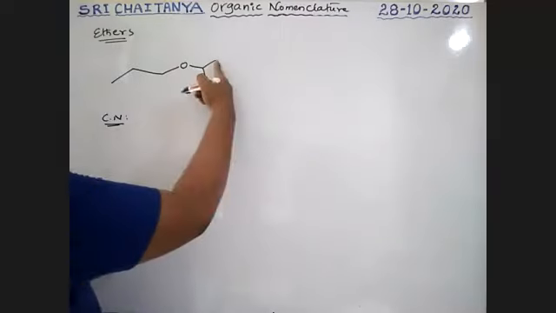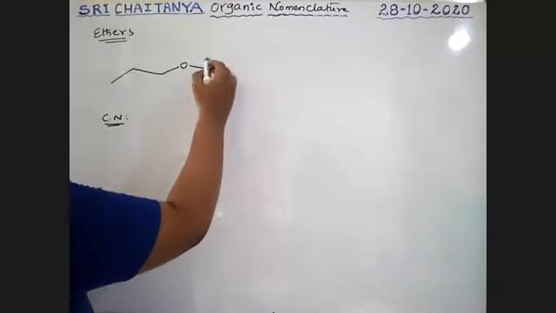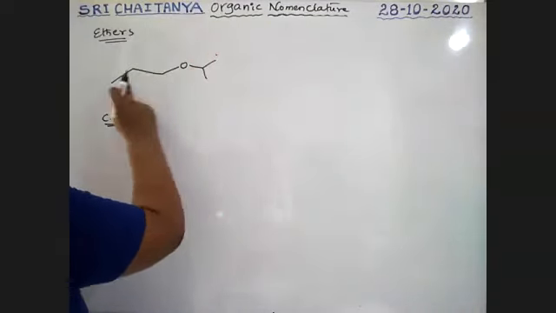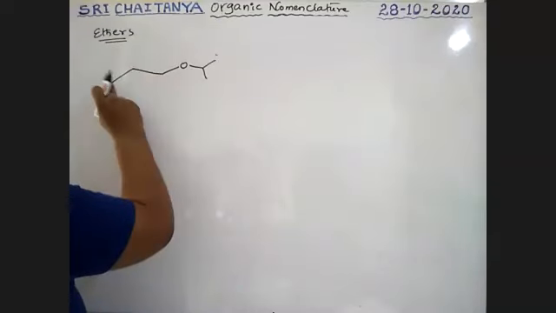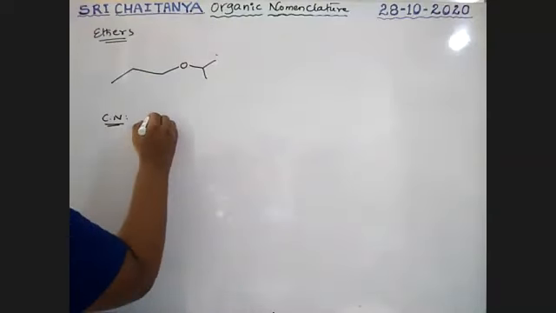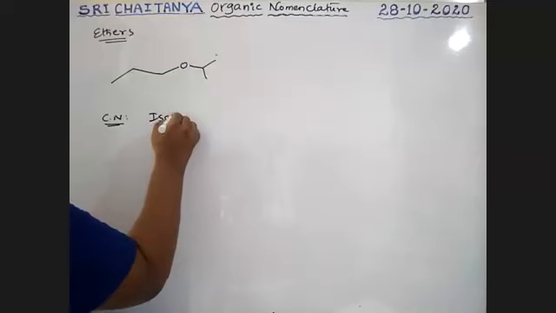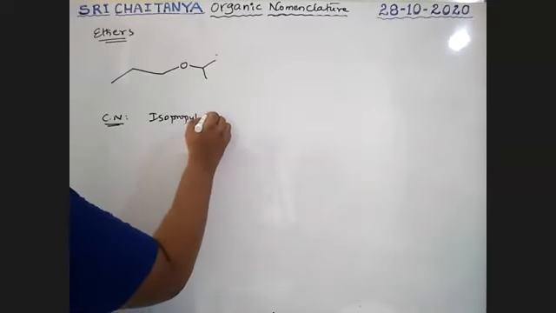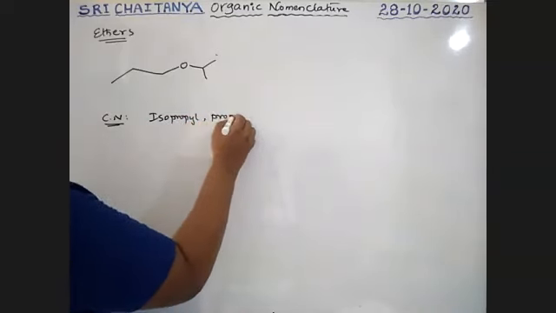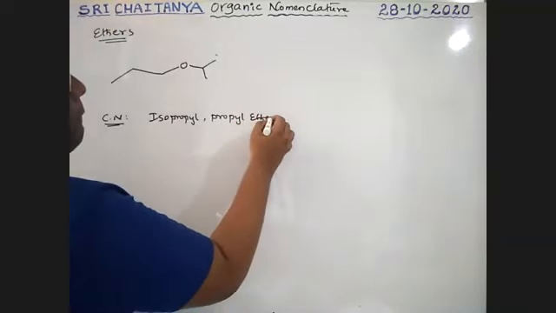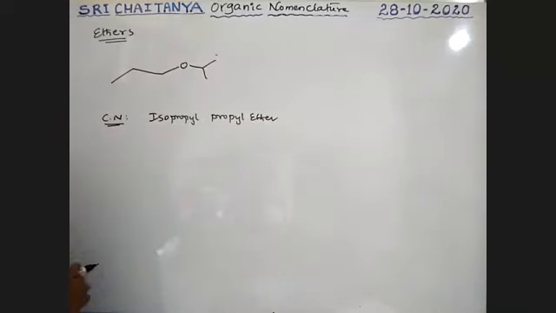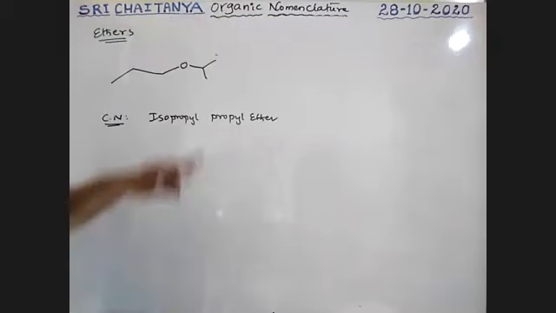See here, it is CH3CHCH3. It is called isopropyl. The other one is 1, 2, 3, propyl. So that means isopropyl propyl ether. Isopropyl propyl ether is the common name. Now what about its IUPAC name?